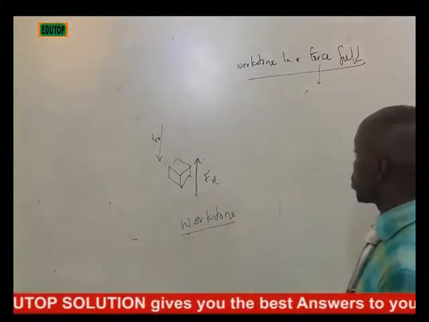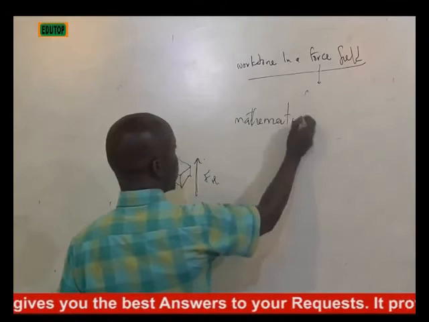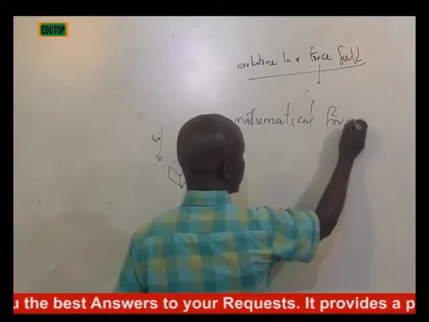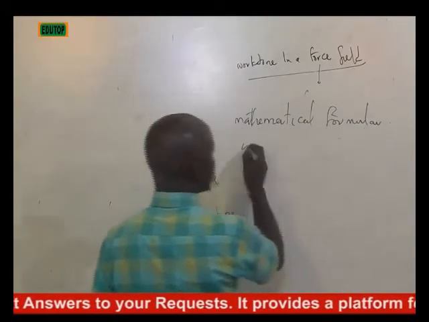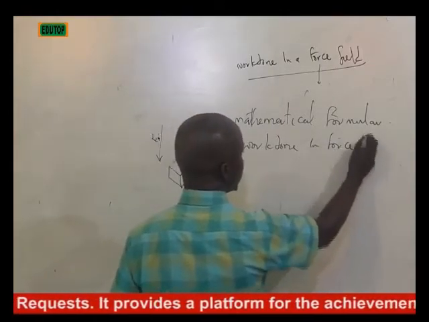The mathematical formula for work done in force field.